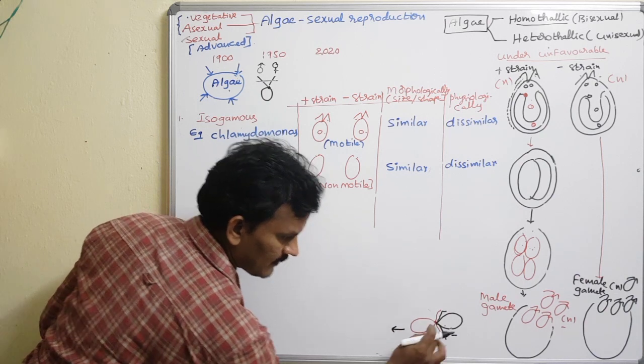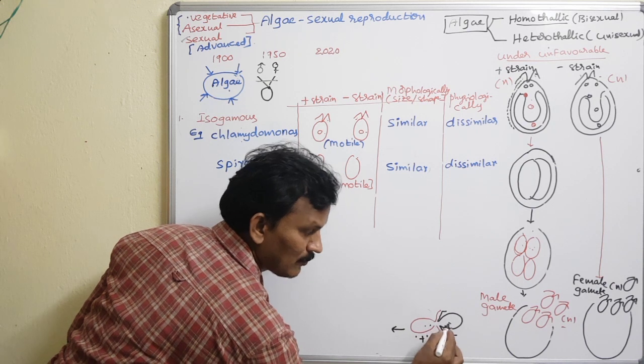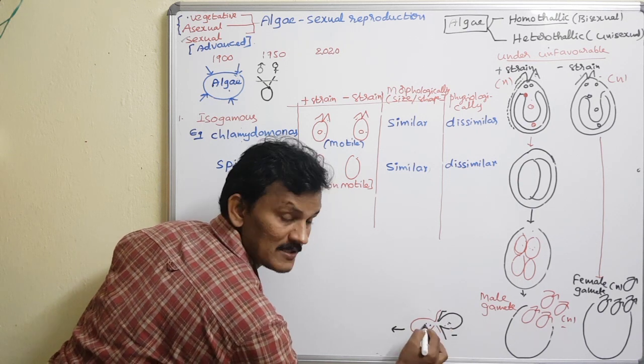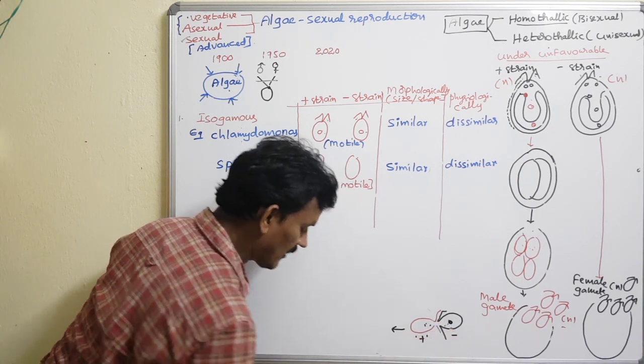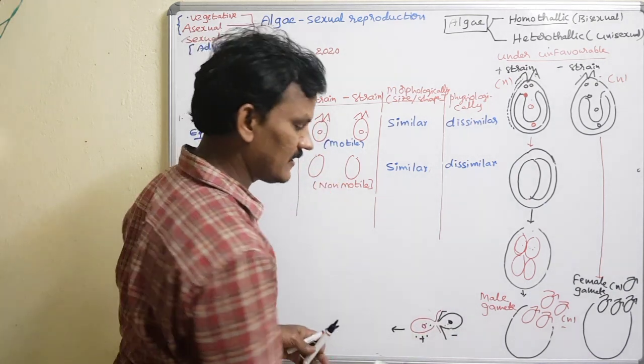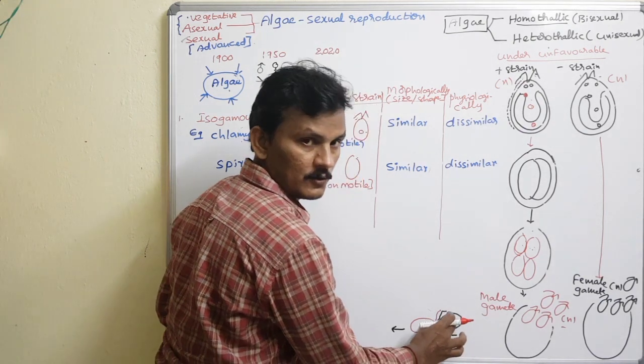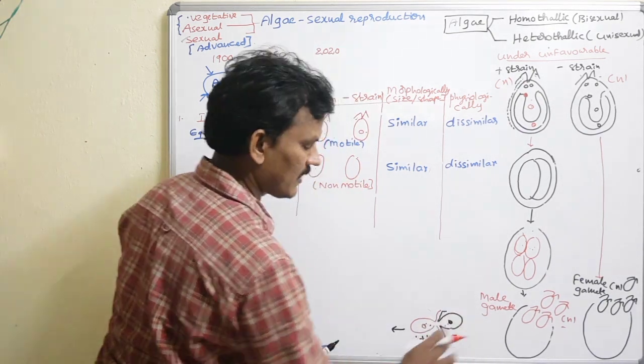In the next stage, the flagella get dissolved. So the cytoplasm, the protoplasm of both cells, as well as the nuclei of both cells, are going to fuse. Nuclei fusion is karyogamy, protoplast fusion is plasmogamy.